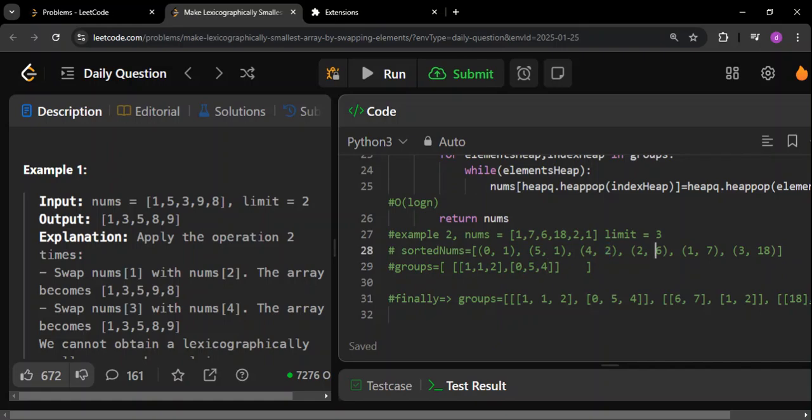Now we come to 6. Yeah, we are at 6 now, right? So after 2, the next value is directly 6. If you now subtract 2 from 6, because 2 was the previous element and 6 is the current element, so 6 minus 2, if you take the modular difference, it will be 4. Since 4 is not less than equal to the limit, we will now have to form a new group.